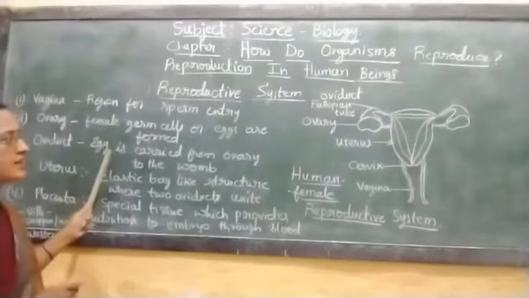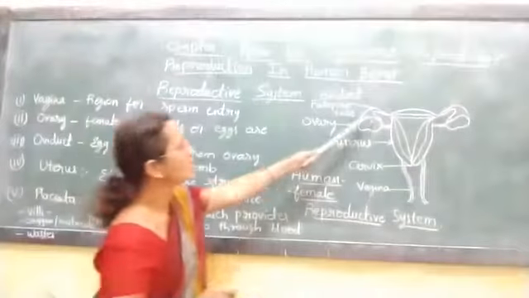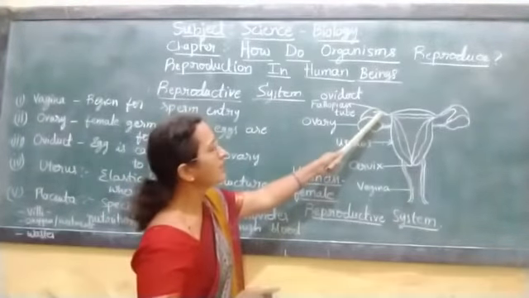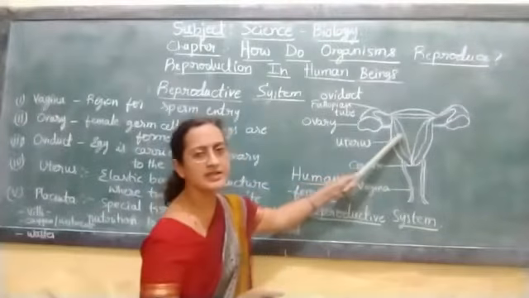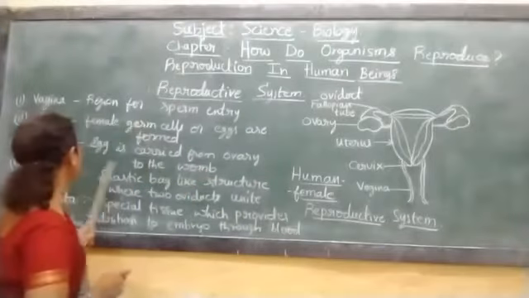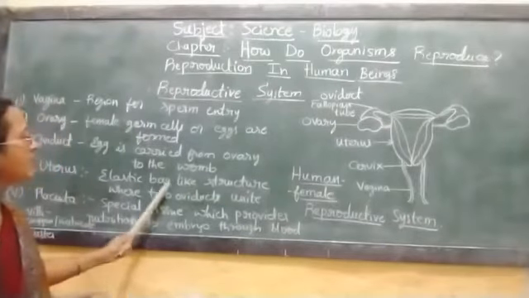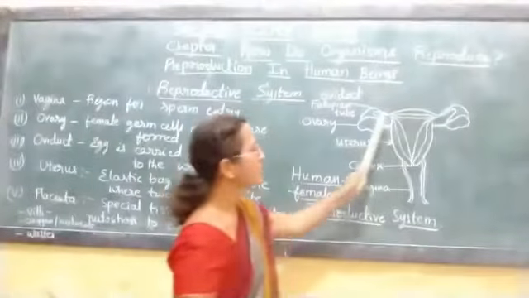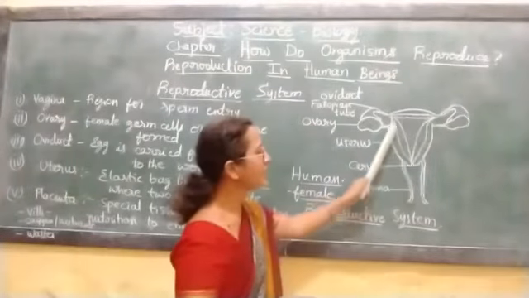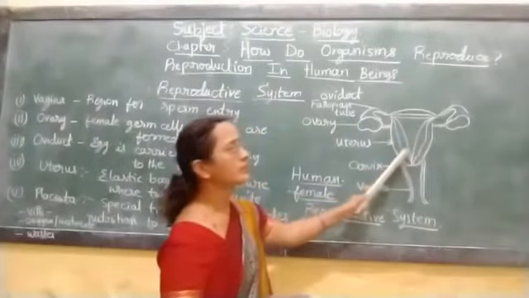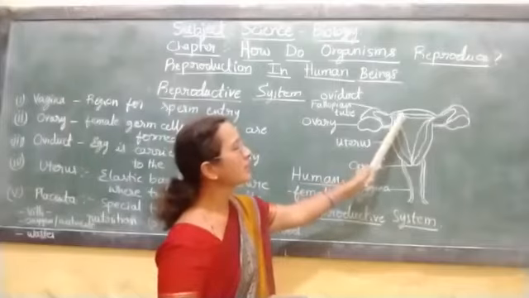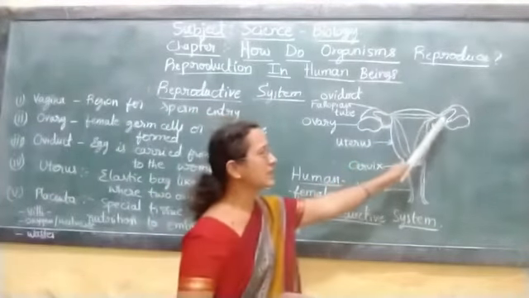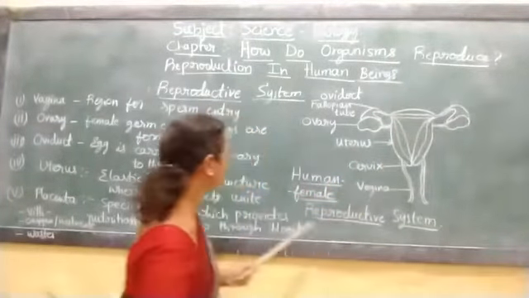Then oviduct is the tube where the egg produced will be entering into the oviduct and will be reaching the uterus region. Then uterus is an elastic bag-like structure where two oviducts are united. This uterus is a triangular muscular region, which is elastic in nature, and it is connected to the oviducts.